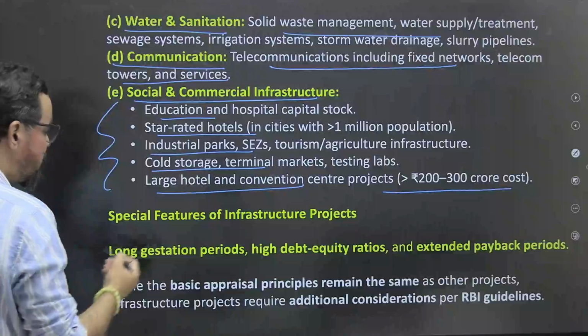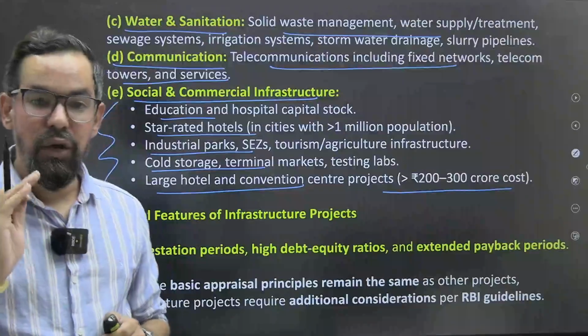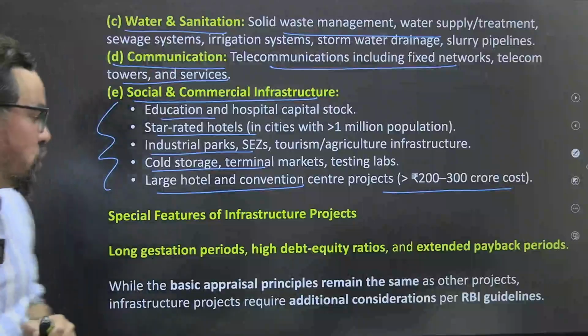So these are the areas which are generally categorized as infrastructure project by the Ministry of Finance.